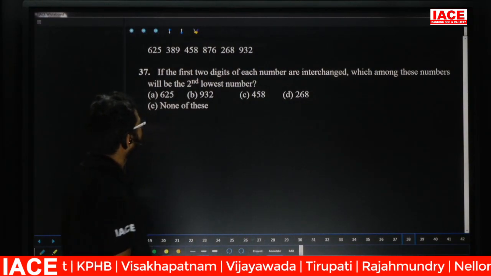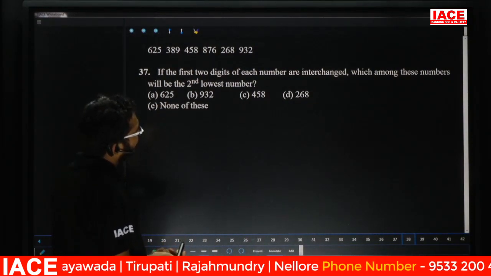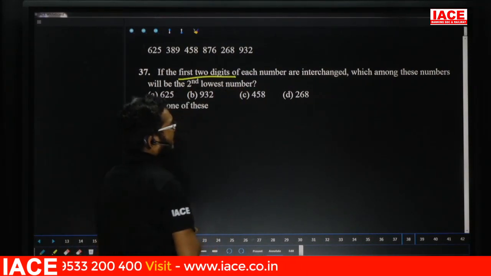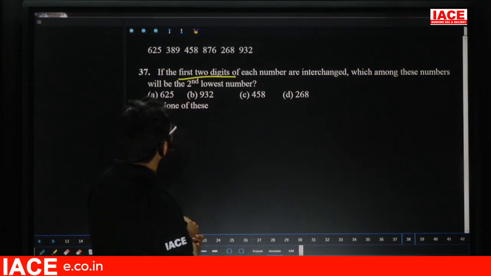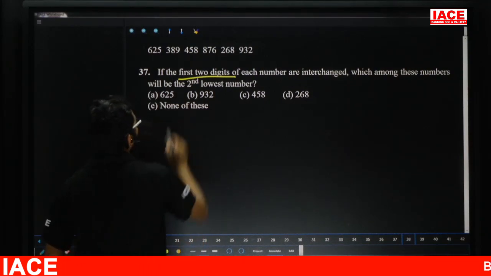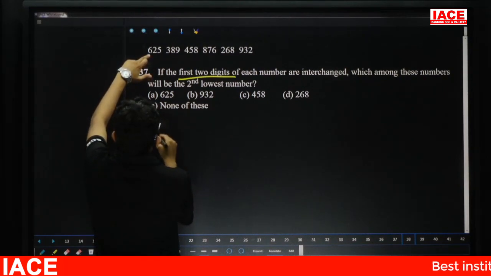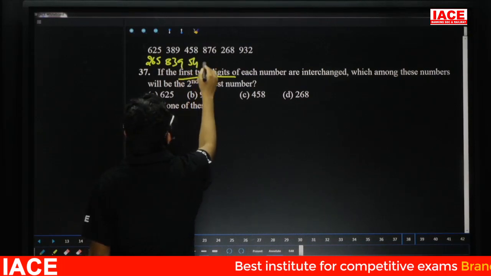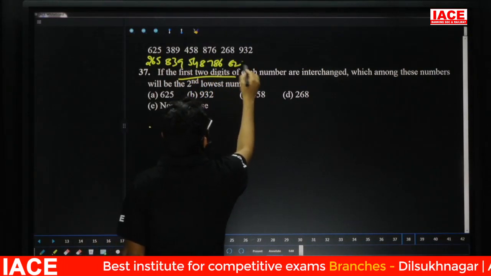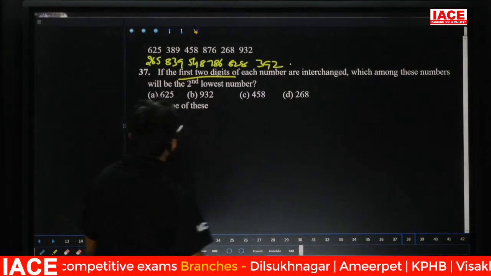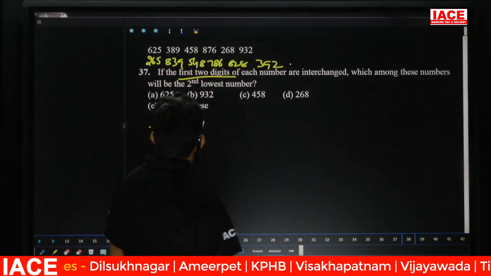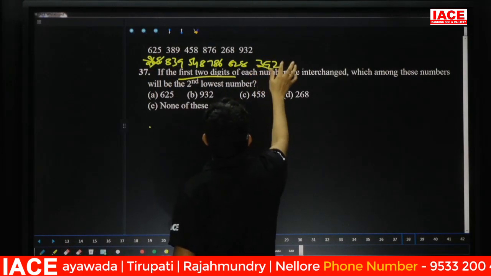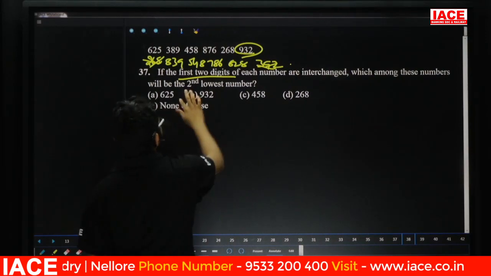Next, question number 37. If the first and second digits of each number are interchanged, which among these numbers will be the second lowest number? Yes, first 2 digits are interchanged. Then 265, 839, 548, 786, 628, 392. After that, which of the following will be the second lowest? First lowest is what? 265. Second lowest is what? 392. Answer is what? 932. So question number 37, option B.